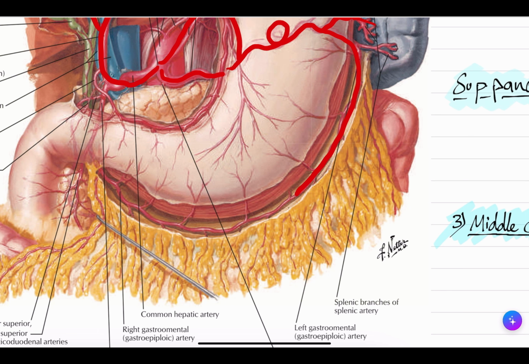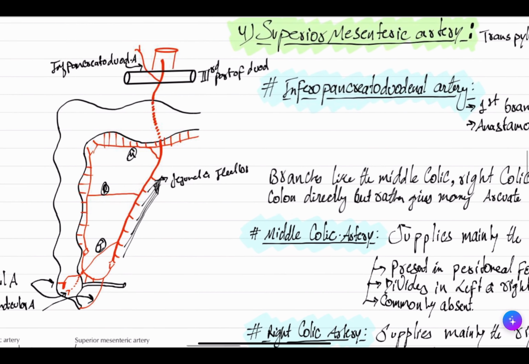And the common hepatic artery will give rise to gastroduodenal artery. Gastroduodenal will give rise to left gastroepiploic, right gastroepiploic, and it will end as what? It will end as your pancreatoduodenal artery. This was your celiac trunk. Similarly, you have your superior mesenteric artery.